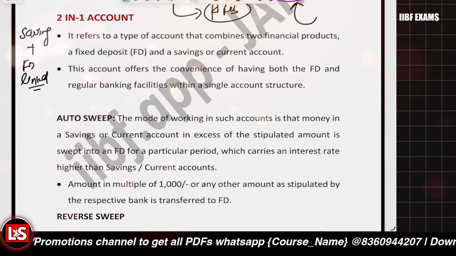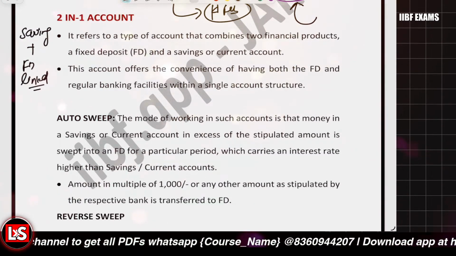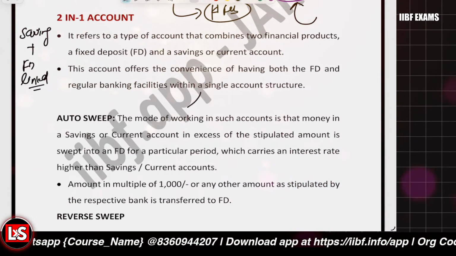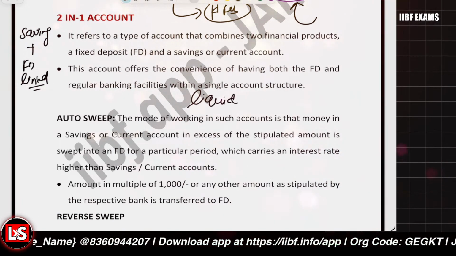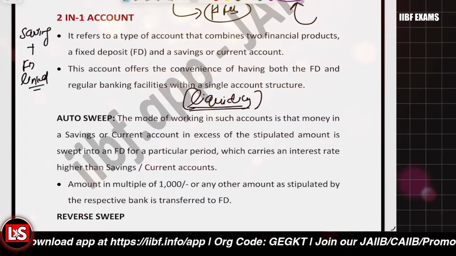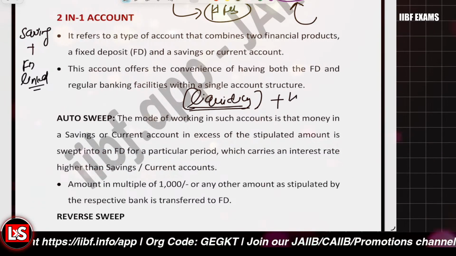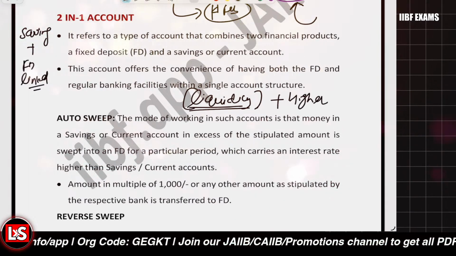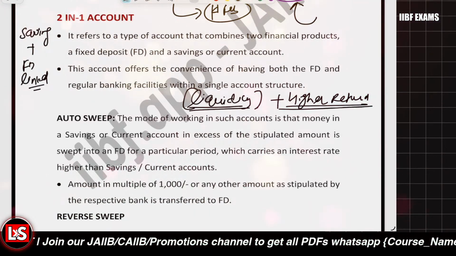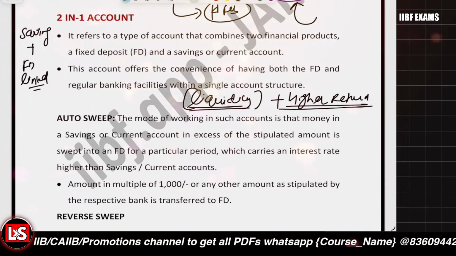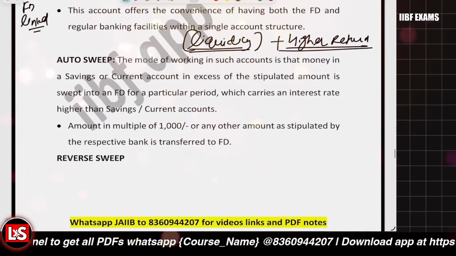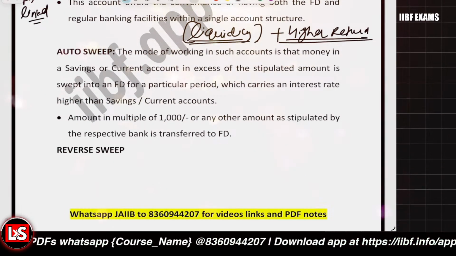So it's a combination of two things: current account or saving account plus the fixed deposit account. So you will be having the benefit of the two. You will be having the liquidity benefit that you always have in the case of the saving account or the current account. At the same time, you'll be having the higher return that you get in case of the FDR account. You'll be having both the benefits at the same time, right? So the one case, it's related to the auto sweep facility.